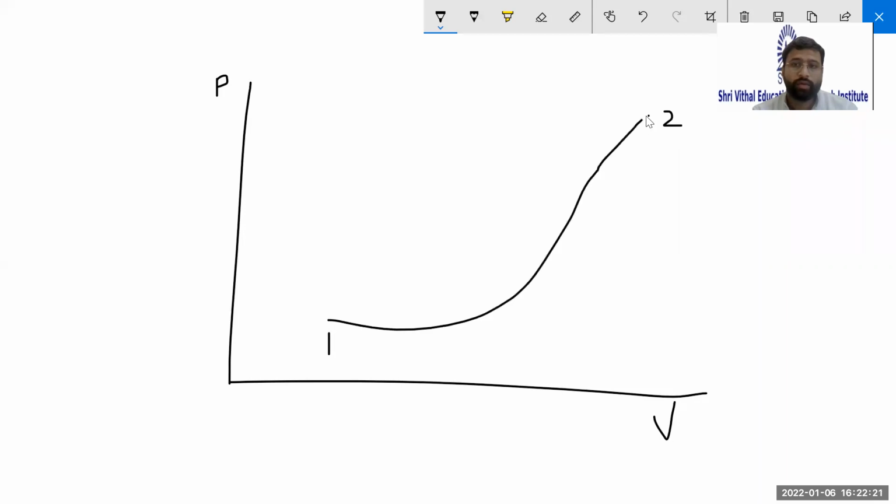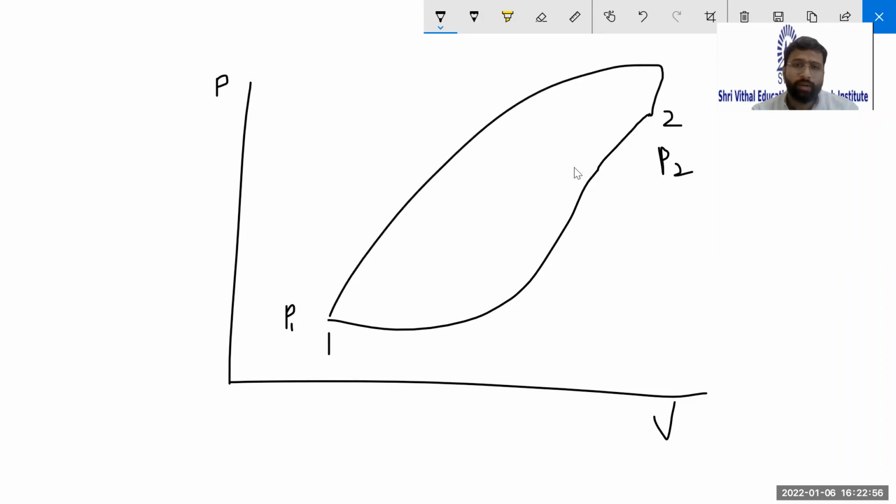Now see, properties of a system. Whenever I say properties of a system, these are independent of the path. That means if at point 1 the pressure is P1, at point 2 pressure is P2. I hope my screen is visible. If it follows this path, let us say it goes by another path like this.